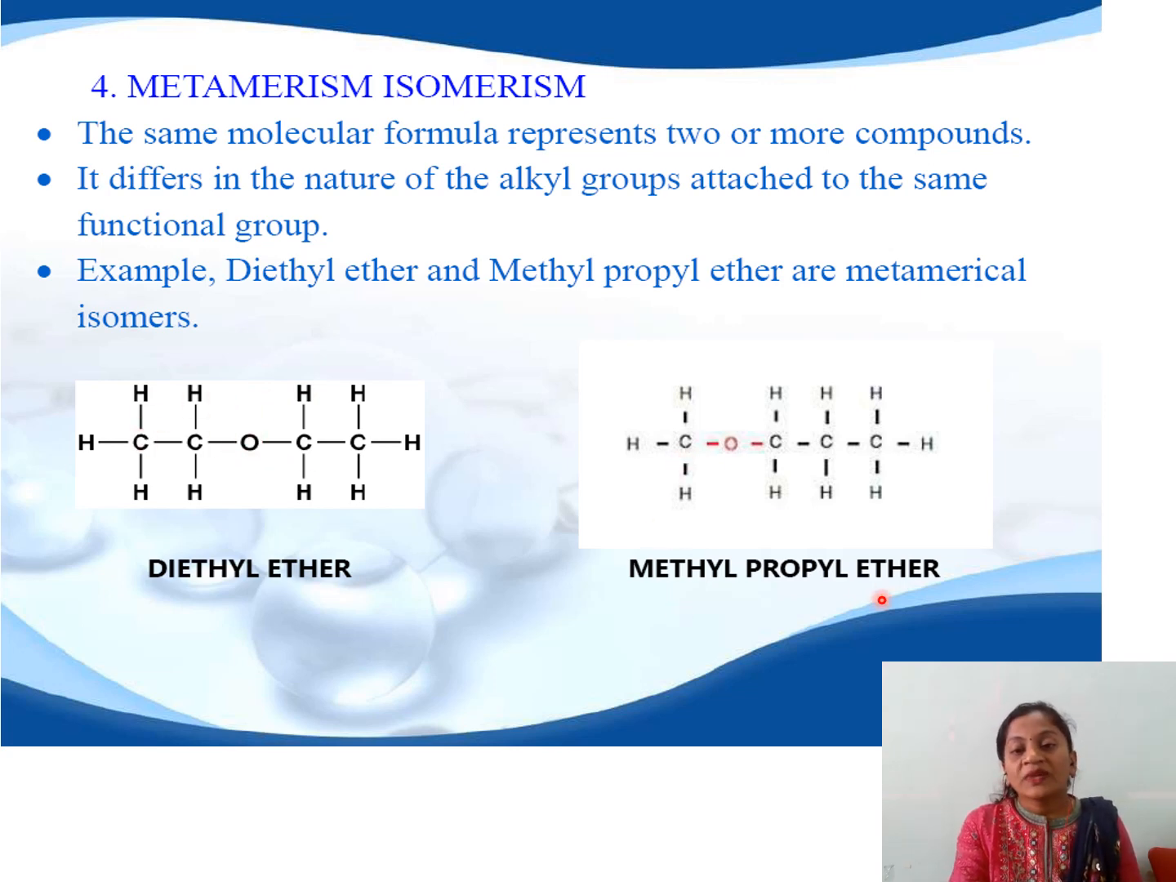However, in methyl propyl ether, on the left-hand side of the ether oxygen there is only 1 carbon atom. On the right-hand side of the ether oxygen, there are a total of 3 carbon atoms. This means in methyl propyl ether there is an unequal distribution of carbon atoms on either side of the functional group. And the isomers which have the same molecular formula but differ in the number of carbon atoms on either side of the functional group are called metamers, and such a phenomenon is called metamerism.